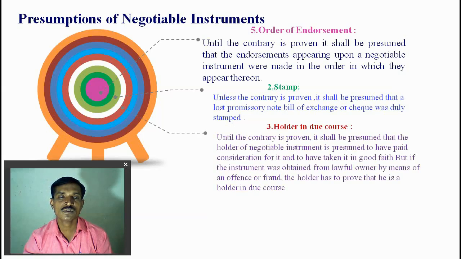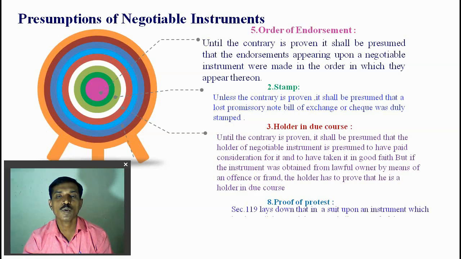Holder in due course: until the contrary is proved, it shall be presumed that the holder of a negotiable instrument has paid consideration for it and has taken it in good faith. If the instrument was obtained from the lawful owner by means of fraud, the holder has to prove that he is a holder in due course. So the transferee or holder who is a holder in due course has the right to hold the property.